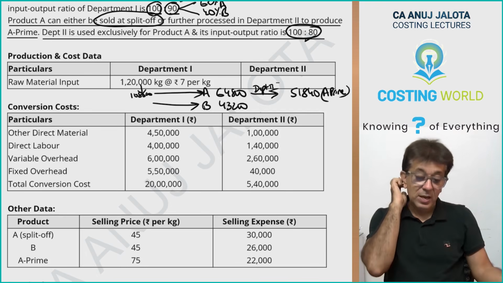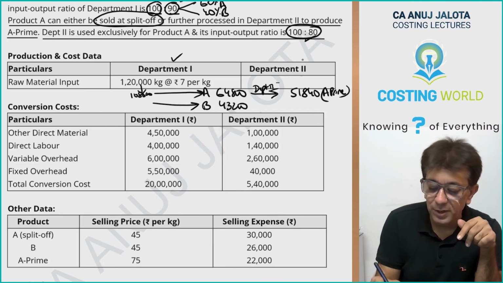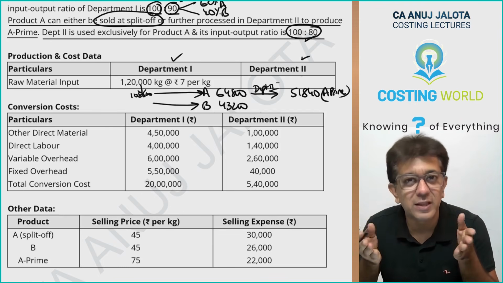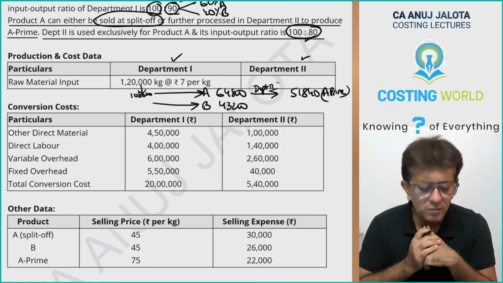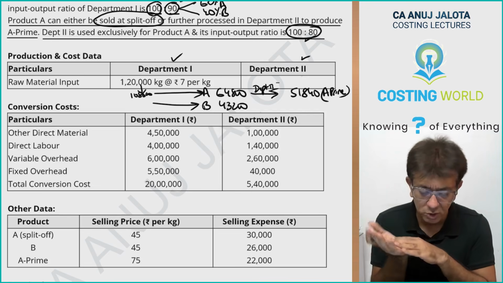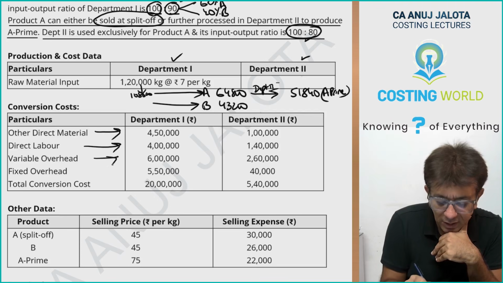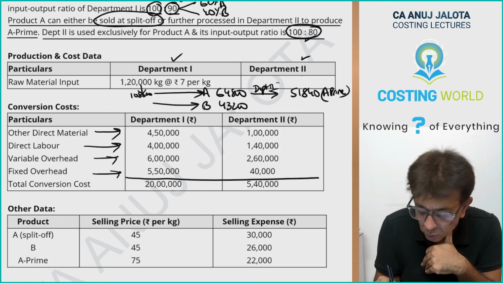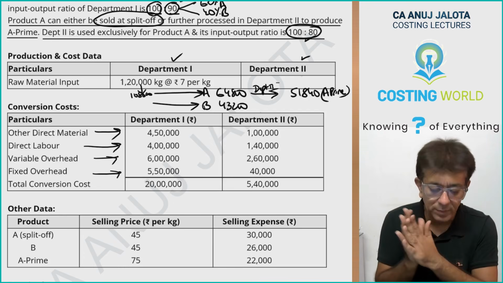Please do remember, raw material is only put in department 1. In department 2, there is no raw material. Actually, there will be nothing but product A, no? Further, conversion cost. Conversion cost always is a cost to convert material into finished goods. Other direct material, direct labor, variable overheads, fixed overheads. Actually, this total will be more than enough for us. That is 20 lakhs and 5,40,000. Nothing else will be needed.